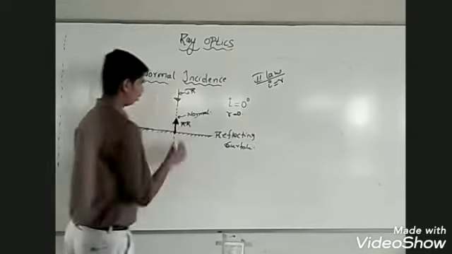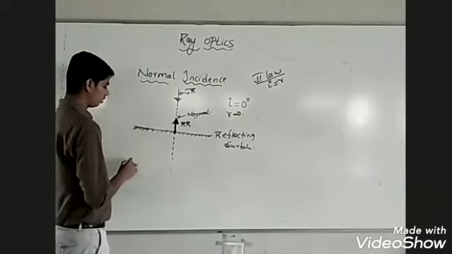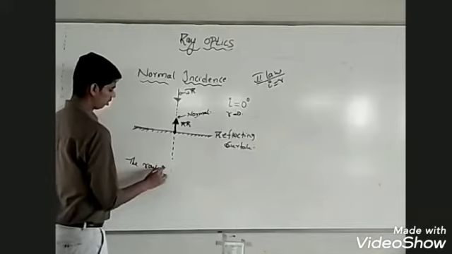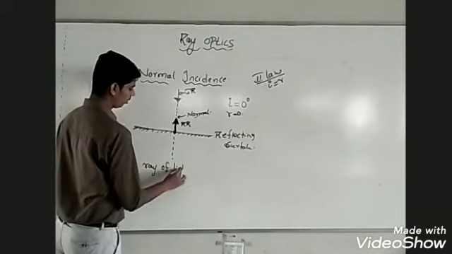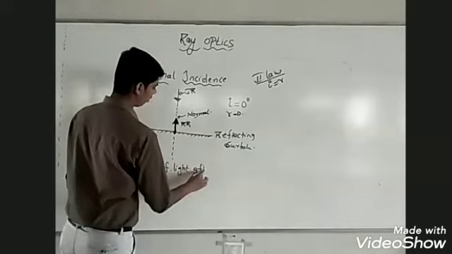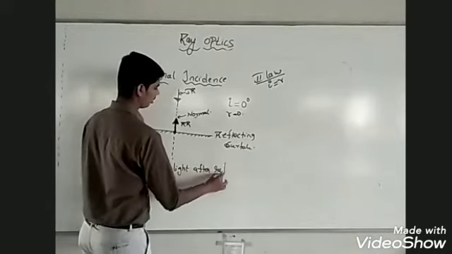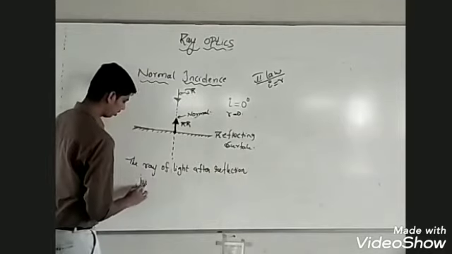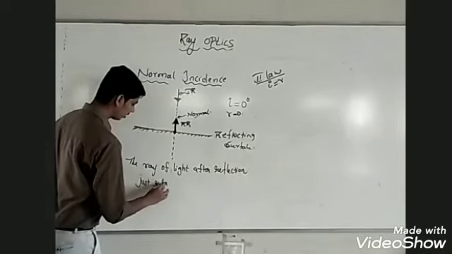And in case of normal incidence, the ray of light after reflection just retraces its path.